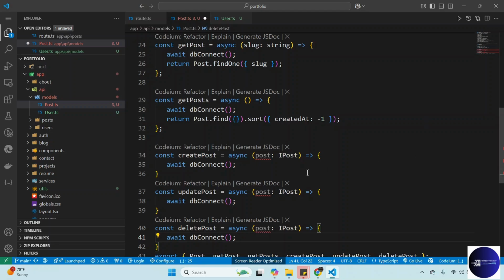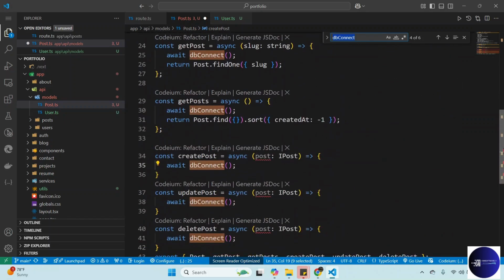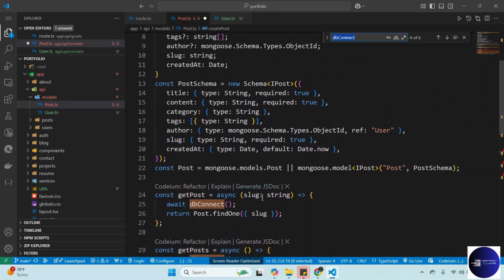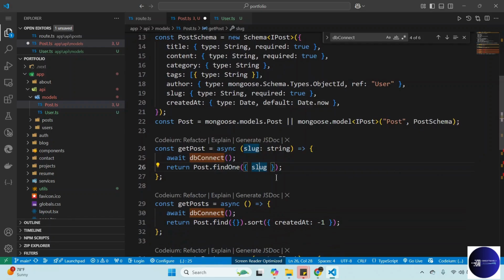What I want to show you is, okay, you see our connection. We just get our connection, which is this one here. We use the connection in here. Anytime you want to get a post, you make the connection, you wait for the connection, and then you find the post by slug. This is very simple to understand. Next one, getPosts. We also wait for the connection, and then Post.find or sort by.